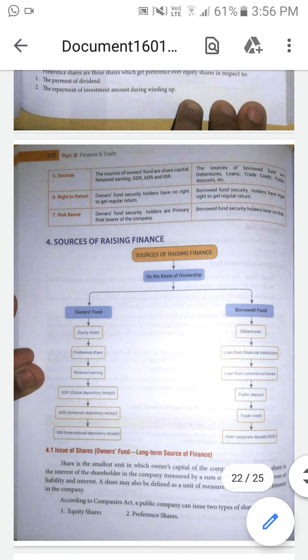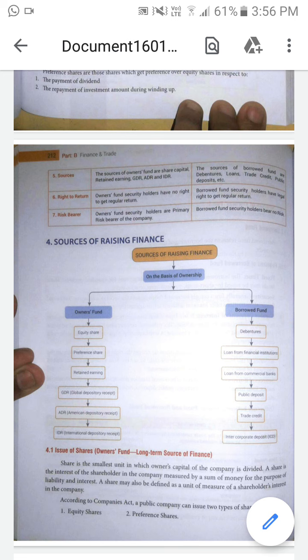And next one is the sources. Some of the sources of owner's fund are retained earnings and share capital. Next one is the sources of borrowed fund: debentures, loans, trade credit, public deposits. And on the right to return, owner's fund security holders have the right to get the regular return, whether it is a profit or loss, but in the borrowed fund security holders have the legal right to get the regular return.